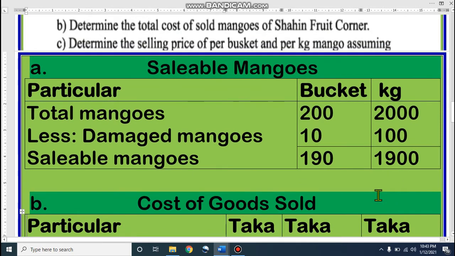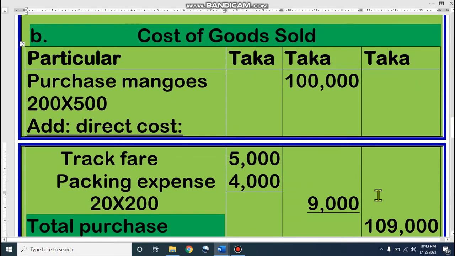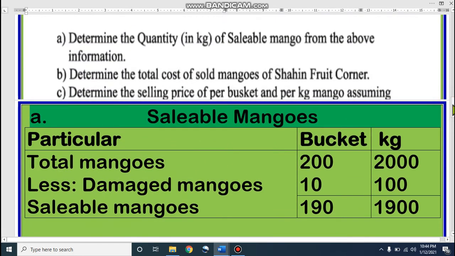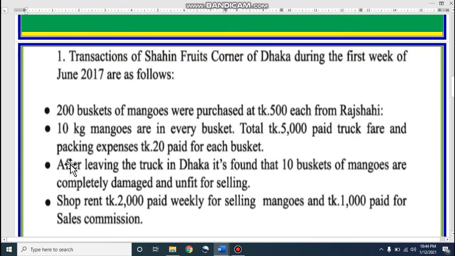Now requirement B, cost of goods sold. Dear student, cost of goods sold, particulars and taka. We purchased mangoes, if you can remember, 200 baskets and each basket is Taka 500. That means we purchased mangoes for 1 lakh taka. 200 baskets, and the cost of each basket is Taka 500, that means it is 1 lakh taka. And direct cost for this, if you look at the question again, look at direct cost.